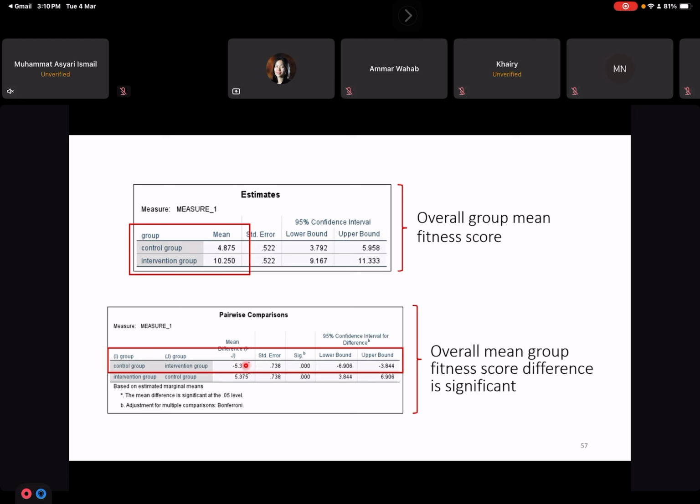And this is the pairwise comparison for control and intervention. So overall, there is a difference between control and intervention group, and the mean difference is 5.375. This is the fitness score unit. And then the p-value is less than 0.05, and we also have the 95% CI. So overall mean group fitness score difference is significant.